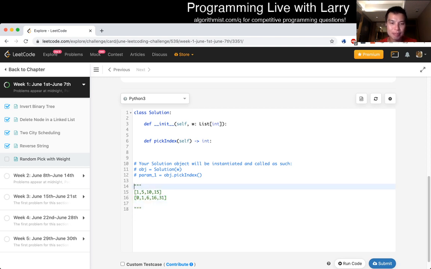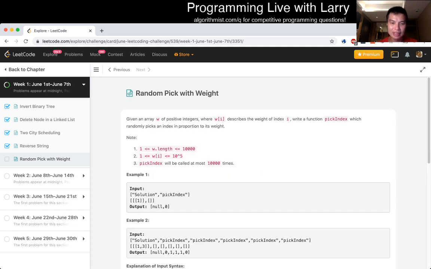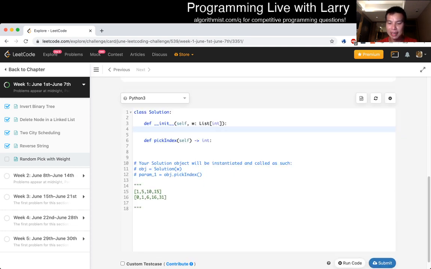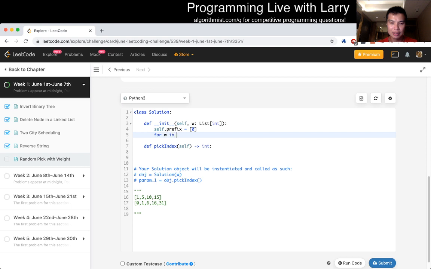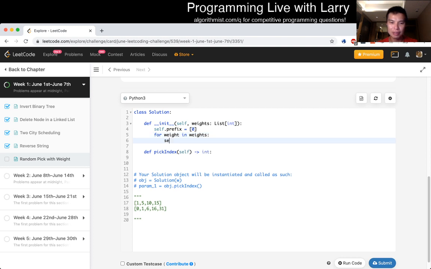So let's do that. Let's initialize this. So, what happened there? Let's just do self.prefix is equal to 0 for W, and it's literally called W, so let's rename this W to weights. Self.prefix.append weight plus self.prefix, the last element. So basically what this is doing is it takes the last element and adds it to the current element. Just a way of writing prefix sum, not a big deal.